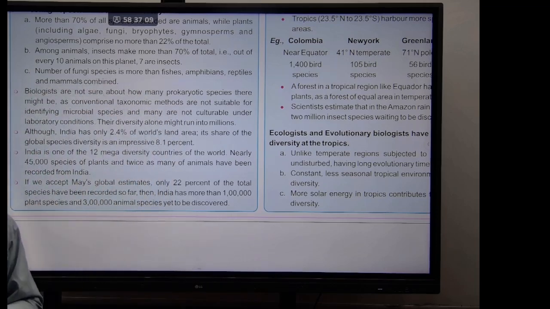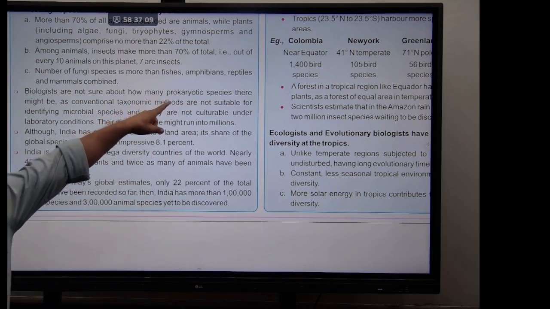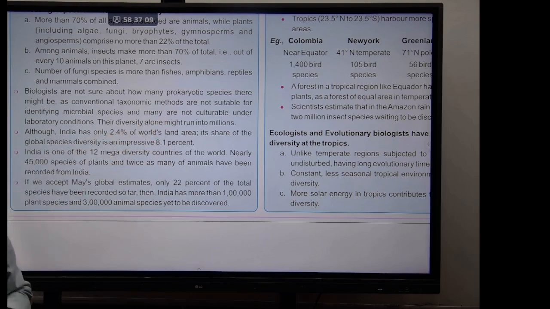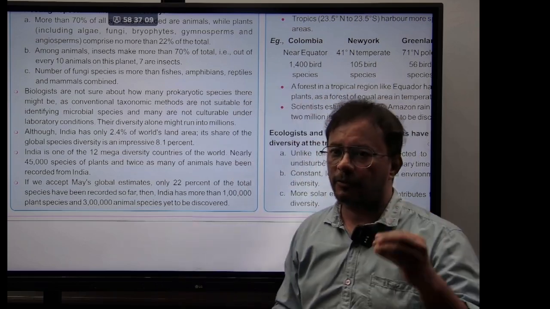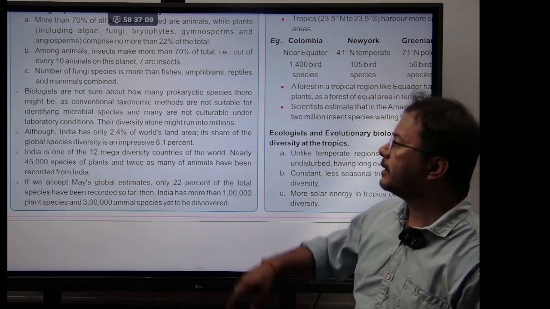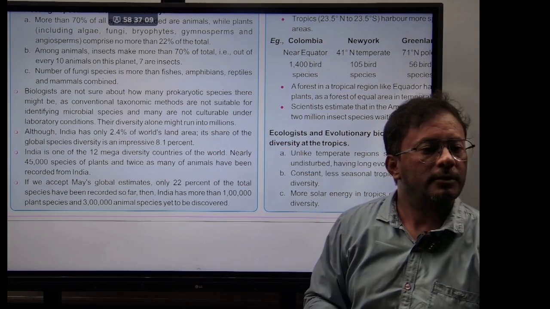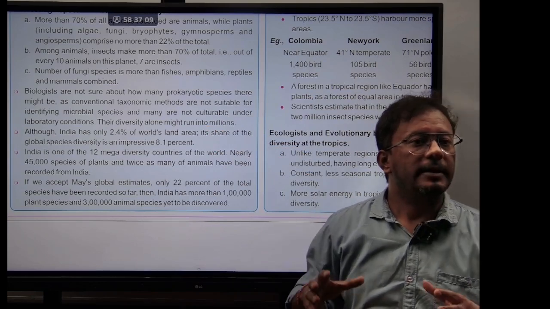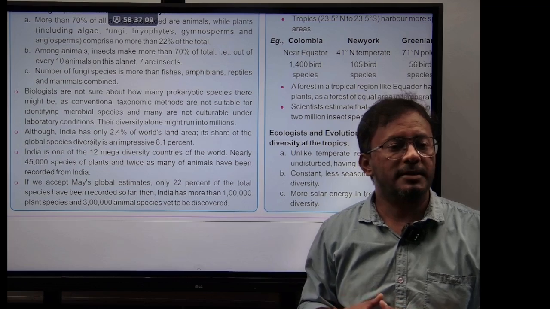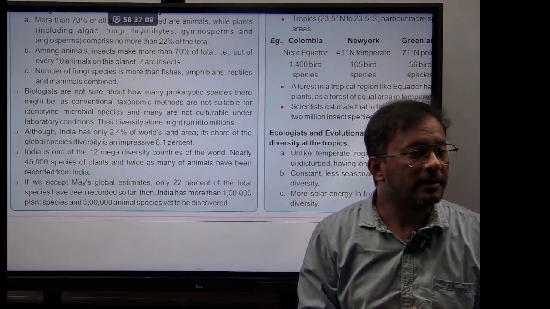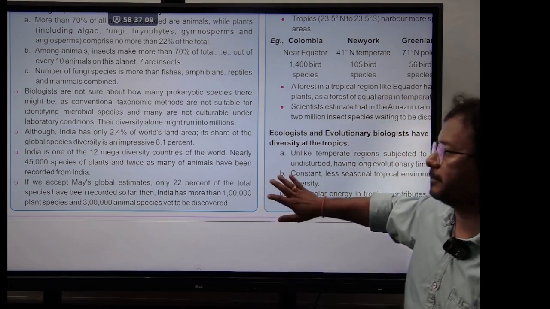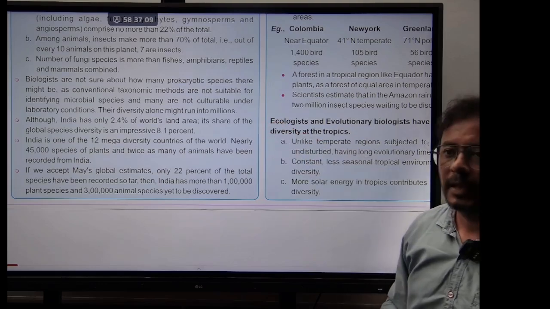So biologists are not sure how many prokaryotic species there might be, because the conventional methods of identifying species are not suitable for prokaryotic species, because simply many of them are not easily culturable in laboratory conditions. So if we have enough equipment and methodology to do that, their number might run into millions. The number of prokaryotic species may be, I would say, more than 10 times the actual species on the earth, right?